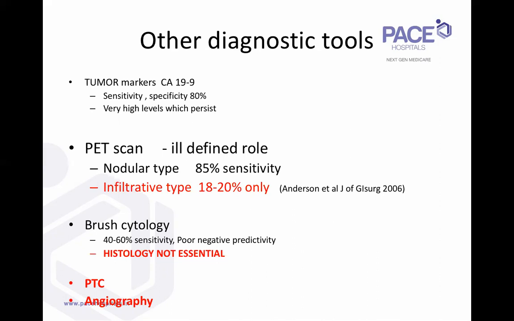Brush cytology, again, for the cicatrizing variety: the cells are very tightly packed within the tumor. The principle of brush cytology is that you pass a brush through and hope to loosen some cells and pick them up. So it has a very poor sensitivity for hilar cholangiocarcinomas. So essentially what I'm saying is, if a patient is young and fit, the same philosophy applies as for a carcinoma head